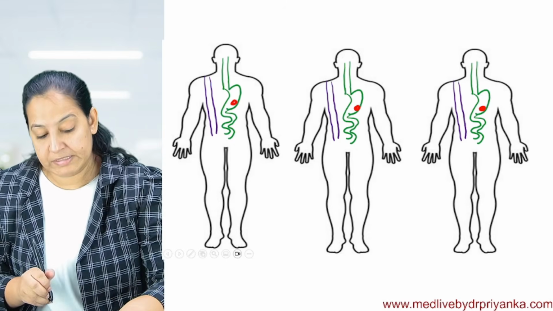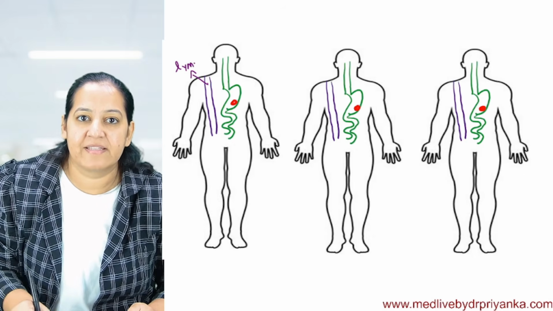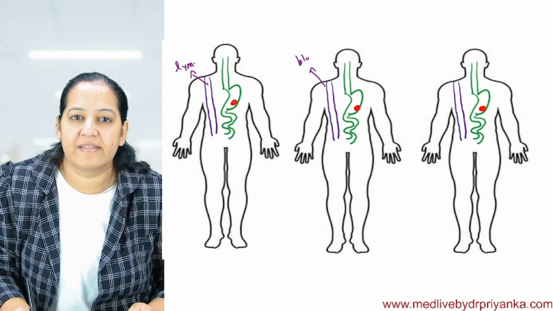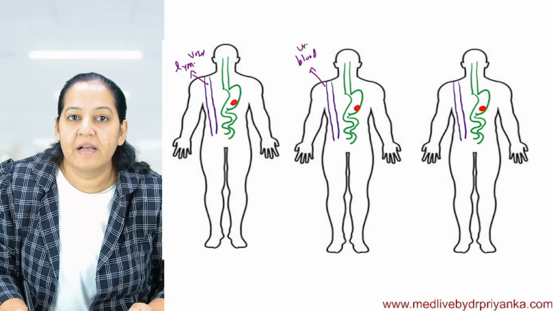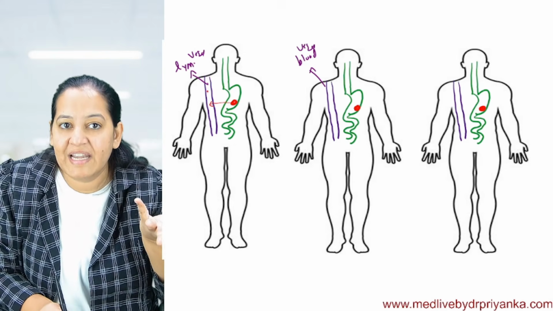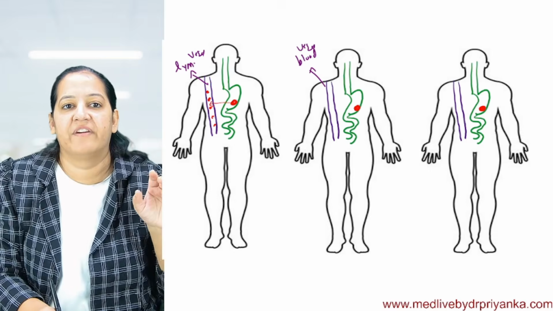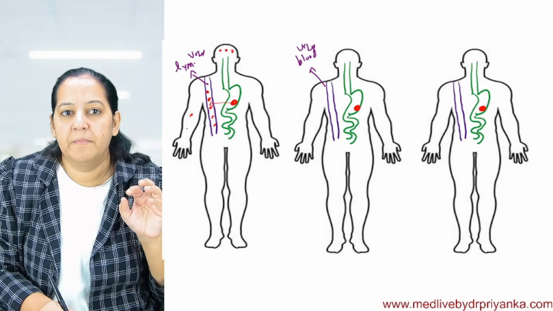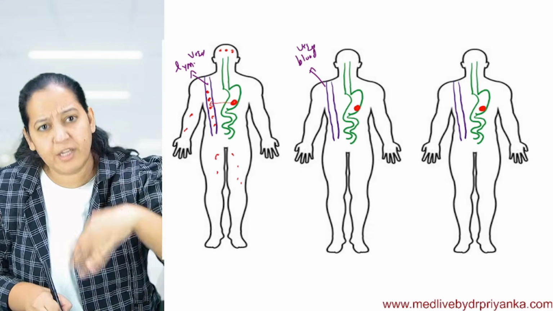Now, this is a lymphatic vessel. This is a blood vessel. If the tumor cells are leaking from the primary tumor, they get dislodged and leak into the lymphatic vessel, and via lymphatic vessels they spread to multiple organs and multiple secondaries are formed which are discontinuous with the primary.